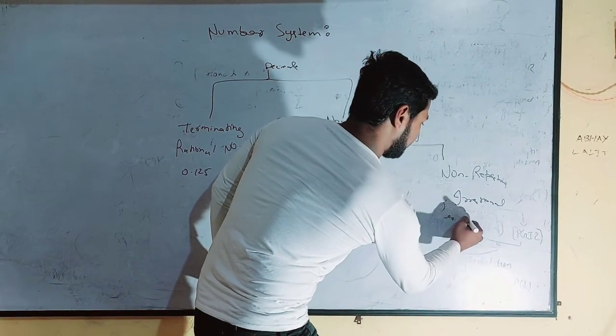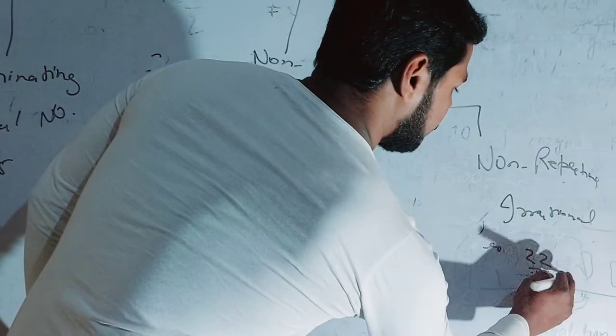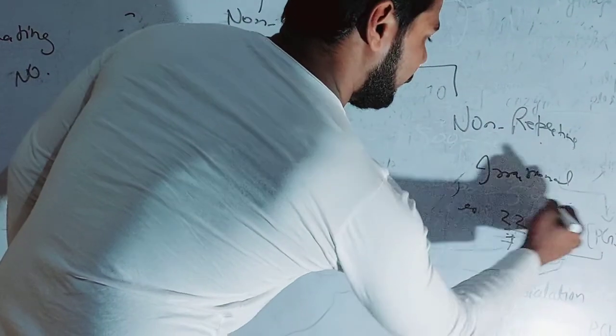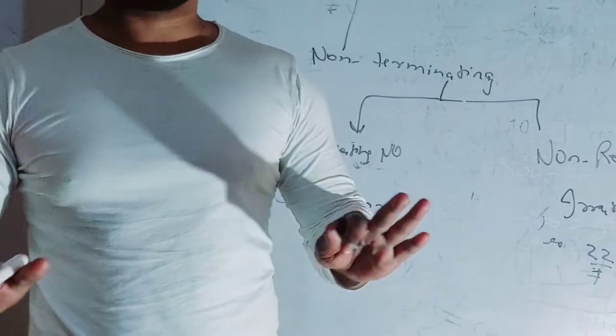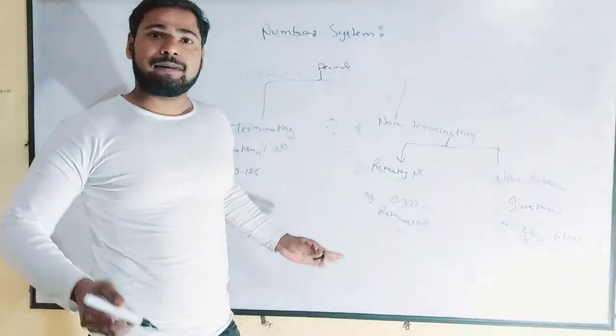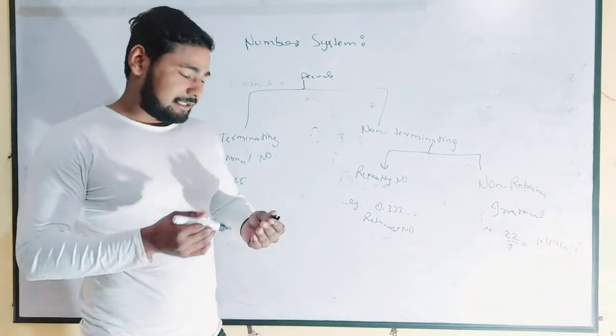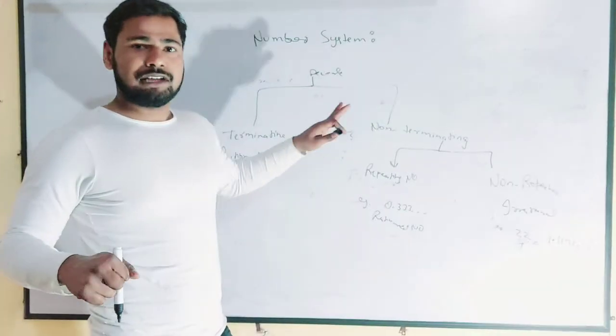So, for example, 22/7. If we divide this, we get 3.1414 and it carries on going, a non-terminating and non-repeating number. So from all these aspects we can determine for any kind of number whether it is a rational number or irrational number, and all these numbers are part of real numbers.